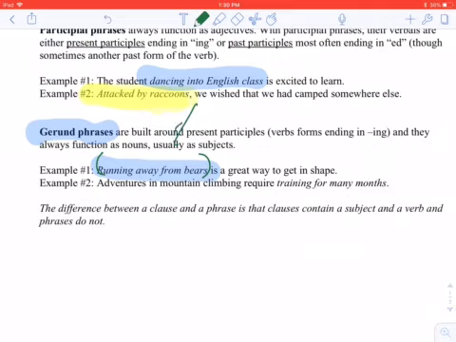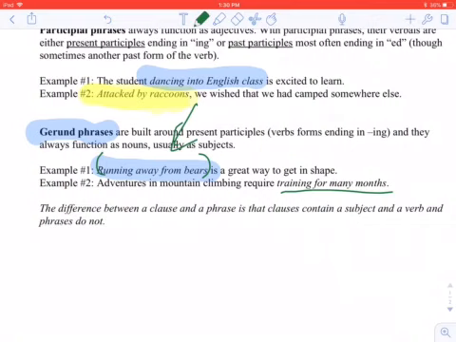Running away from bears is our gerund phrase. This phrase is the subject of that sentence. It's functioning as a noun. Here in example number 2, we have a gerund phrase as the object of the sentence: adventures in mountain climbing require training for many months.